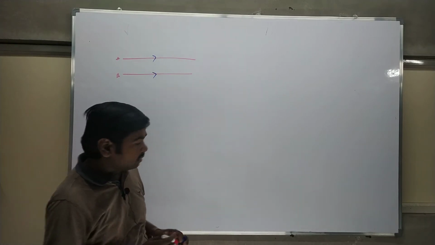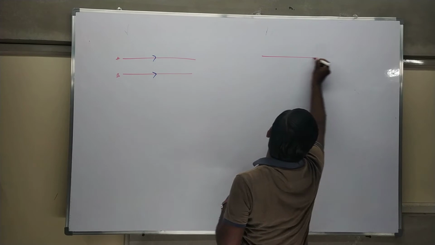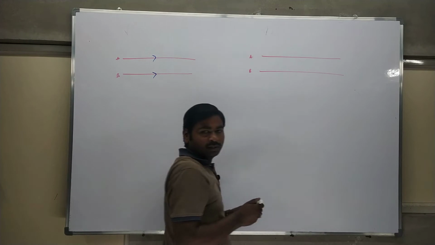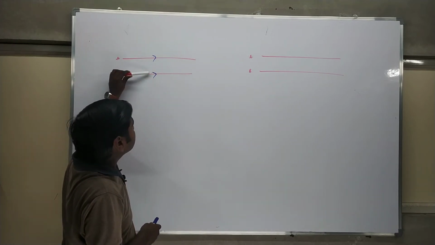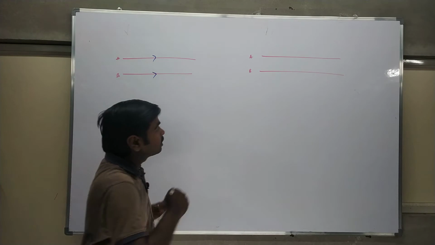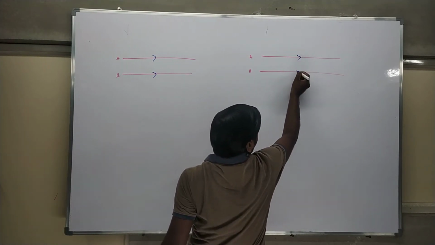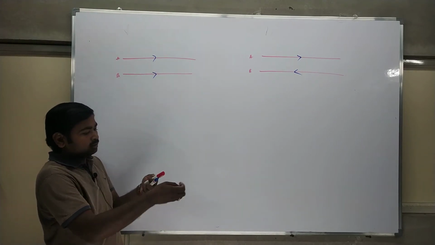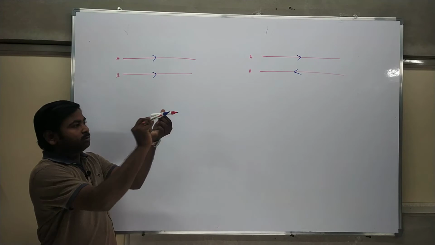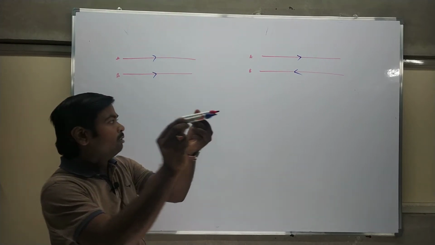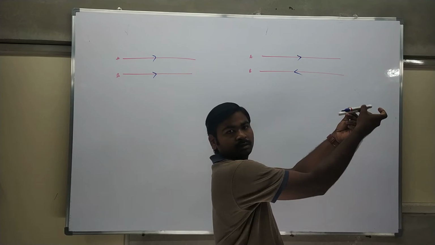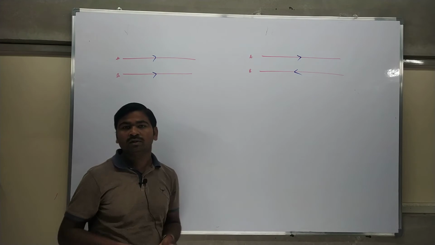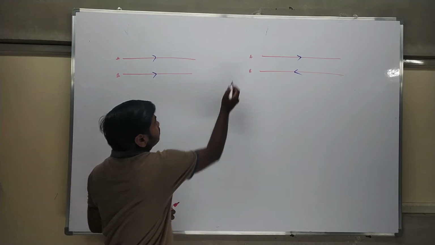That is case 1. For case 2, I take the same conductor A and conductor B, but case 2 is a little opposite to this. Now the two conductors have current in different directions. One current goes like this, the other current is coming like this. Here both have opposite directions. Do the conductors attract or repel in both cases? That is what you have to check. So the case is very simple.